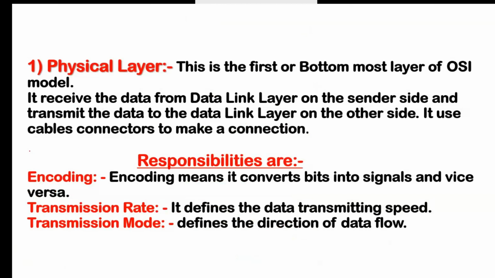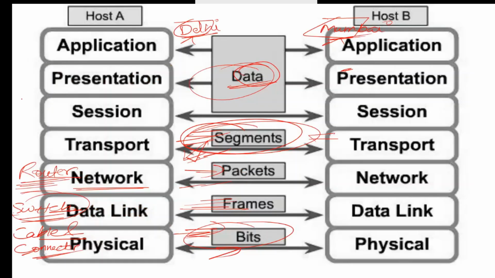Okay, after that, our first layer. If you see here, our first layer is the physical layer. In this series we have application listed first, but according to ISO, in the OSI model, the first layer starts from the lower side to the upper side. That means our first layer is always physical.